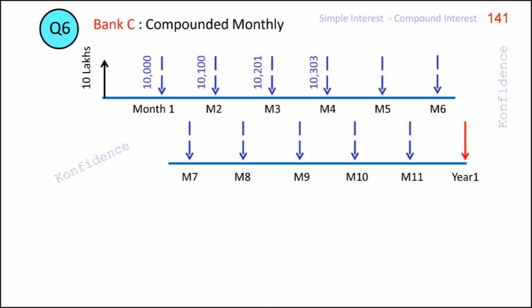And finally, in the case of Bank C, where the interest is compounded on a monthly basis, the compounding is done 12 times in a year. The amount due in this case is given by the formula A equals P into 1 plus R by 12, whole to the power of 12n, where P is the principal, R is the yearly rate in decimals, and n is the number of years. Note that this is the same compound interest formula modified slightly to account for the multiple compounding within the year.